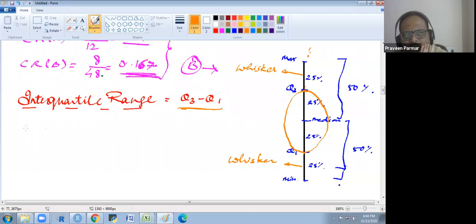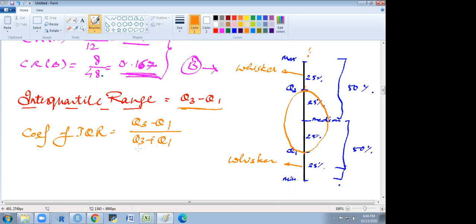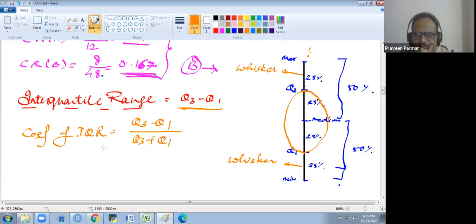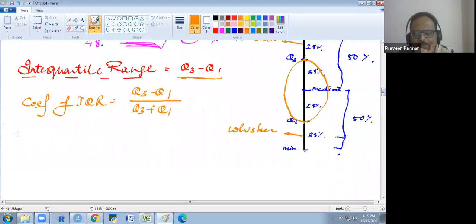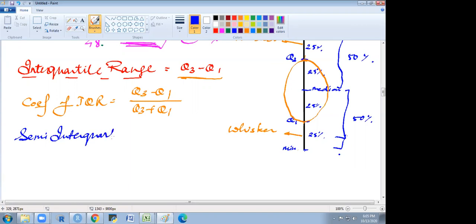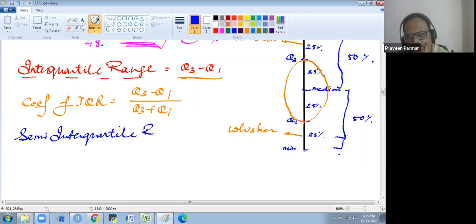We also have the coefficient of interquartile range. That is the same way: Q3 minus Q1 over Q3 plus Q1. And the interpretation is the same. Okay, the interpretation is the same. We have another measure, that is the semi-interquartile range, or it is also known as the quartile deviation.